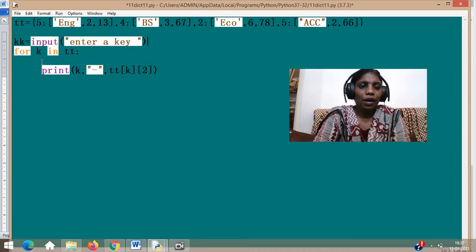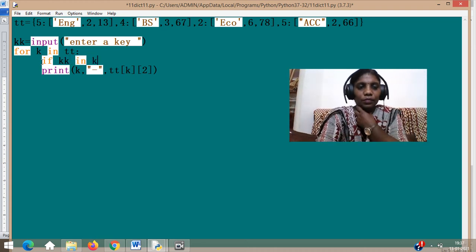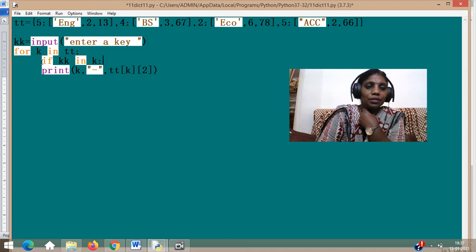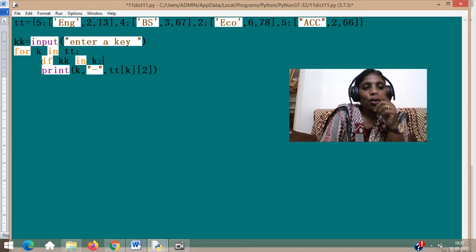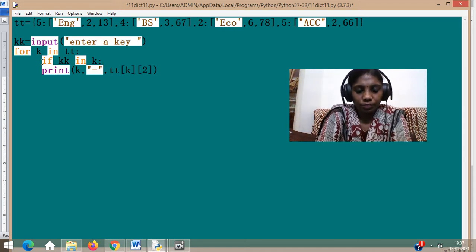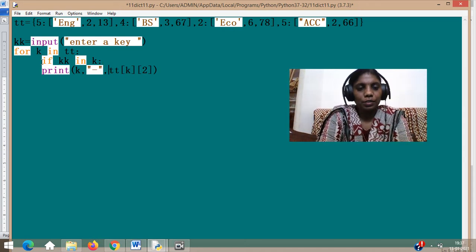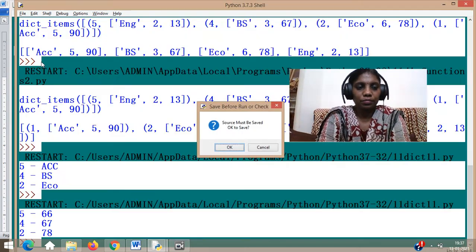I am checking whether that key is present. If KK in K, so if it is present inside this, then only you display it. And if you want, you can display the entire value this time. You don't want the hyphen, so you can remove it simply like this.